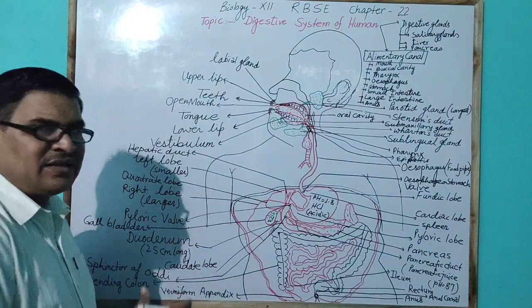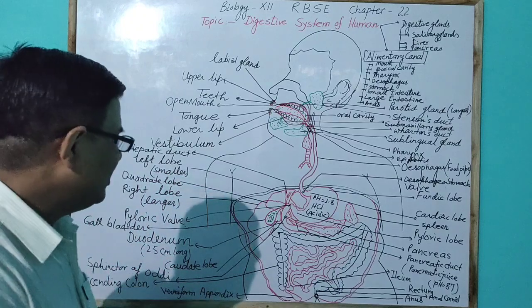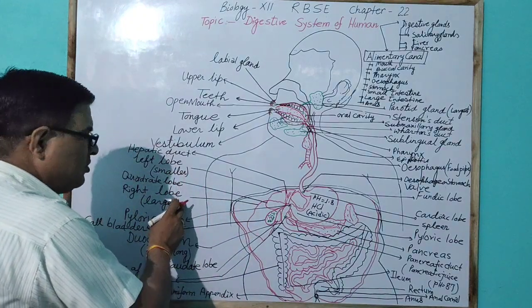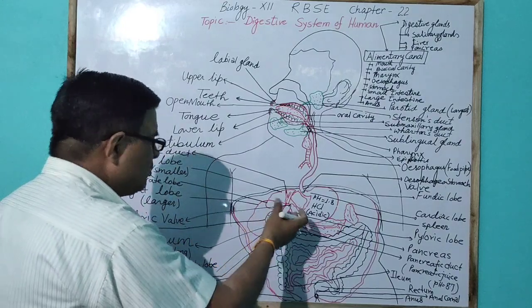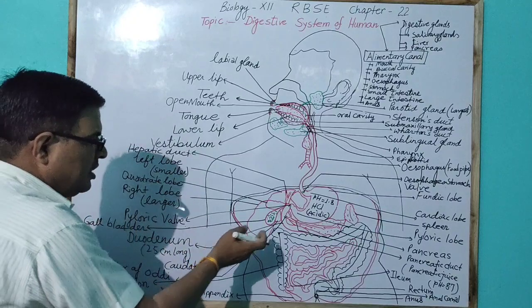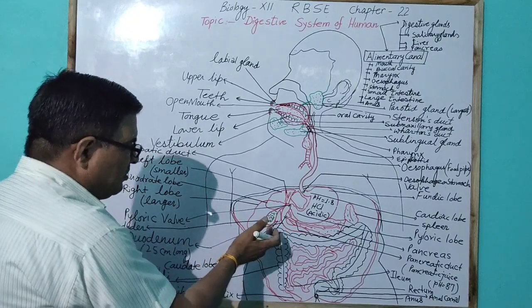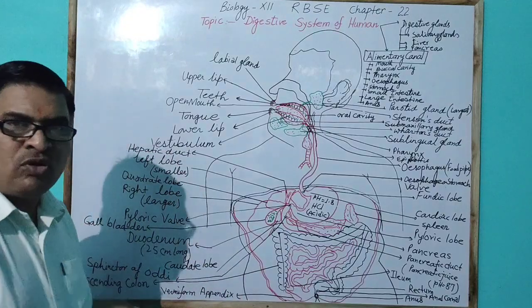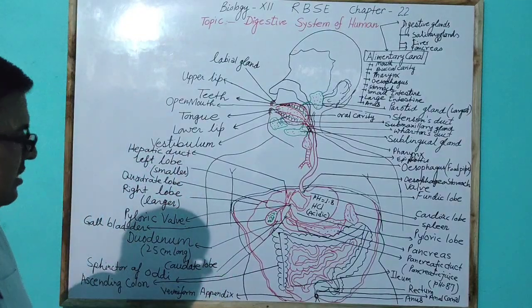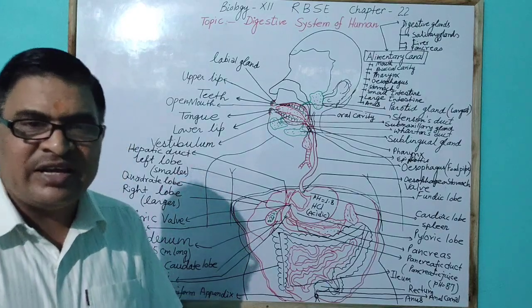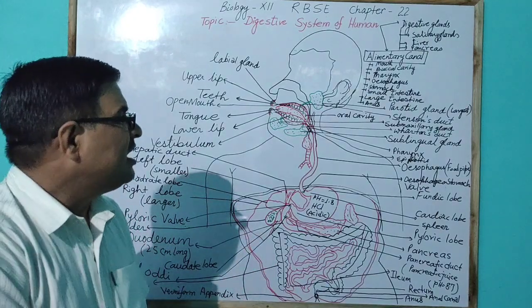The liver has four lobes: the large lobe is the right lobe, the smaller is the left lobe, on the upper side is the quadrate lobe, and on the ventral side of the right lobe is the caudate lobe.